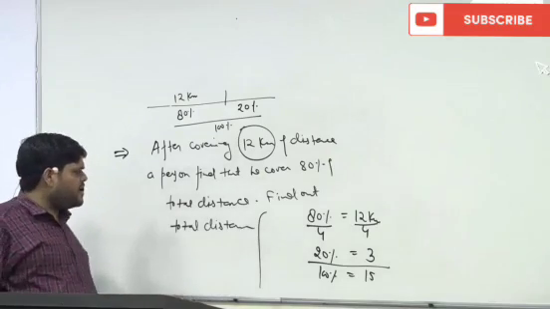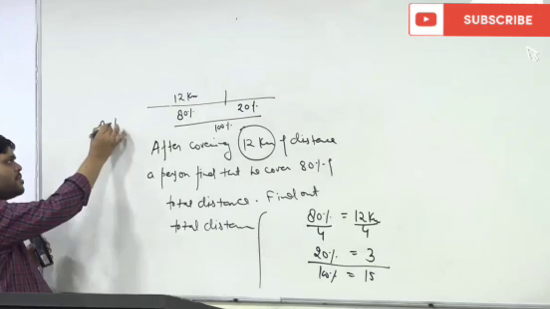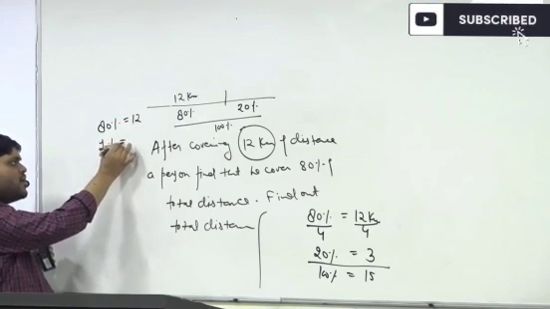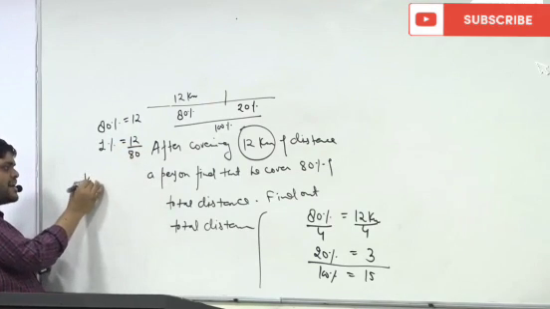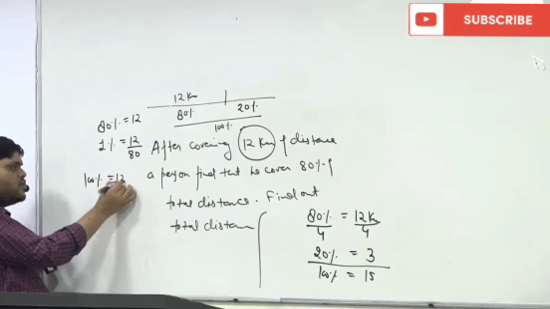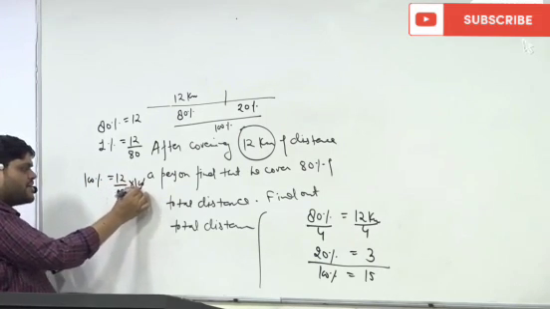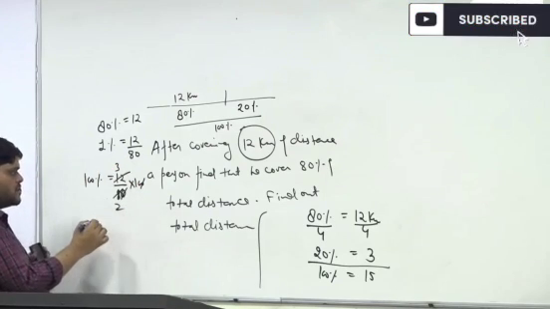This is one way. The other way is you can go directly. 80% is equal to 12. By the unitary method, 1% is equal to 12 upon 80, and 100% is equal to 12 upon 80 multiplied by 100. Now you can cancel: 4 2s are 8, 3s are 15.